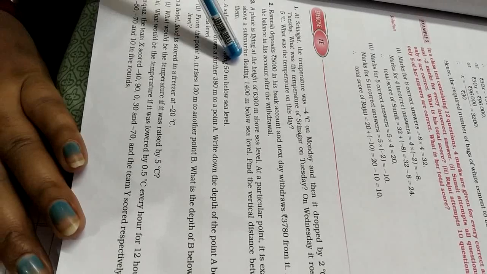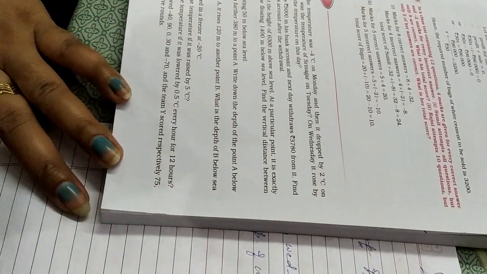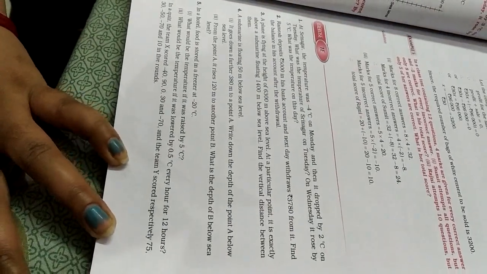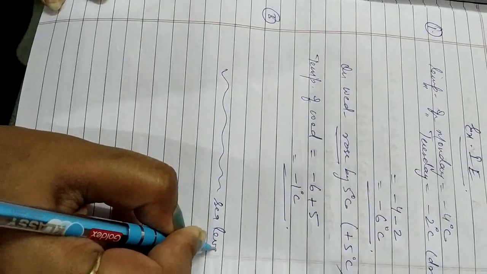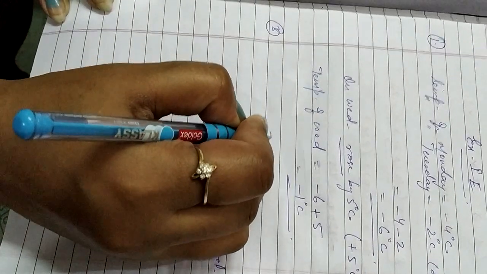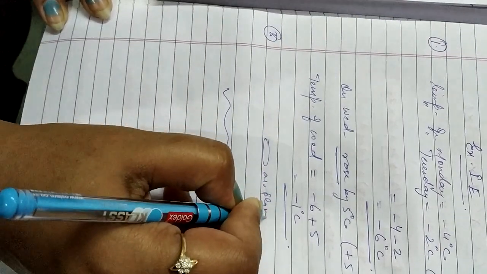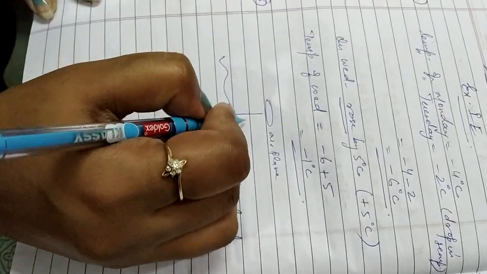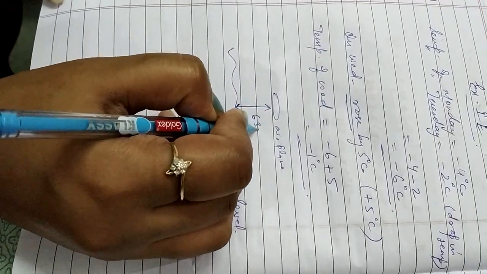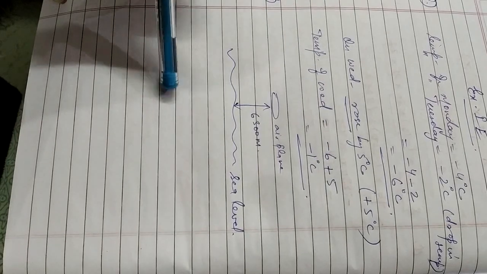Third one, a plane is flying at a height of 6,300 meters above sea level. At a particular point, it is exactly above a submarine. So there was one plane which was flying. Suppose this is a sea level. This is your sea level. And vertically high up, there is an airplane. Okay. Which is flying. This height is how much from the sea level? The height is 6,300 meter. Above बोला है, that is why I have drawn above. Below होता तो I would have drawn below the sea level.